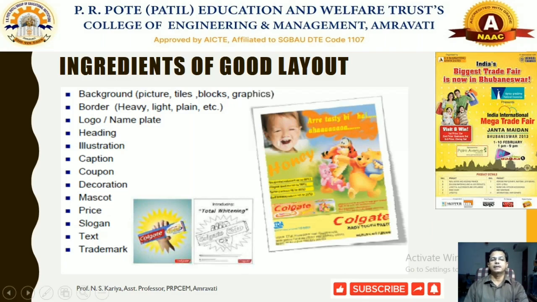Then prices, slogan, some text and trademark related information are depicted in a good advertisement layout. That makes your print advertisement layout as effective as possible. Here you will find the Colgate toothpaste made specifically for kids, so you identify visuals along with a kid represented.